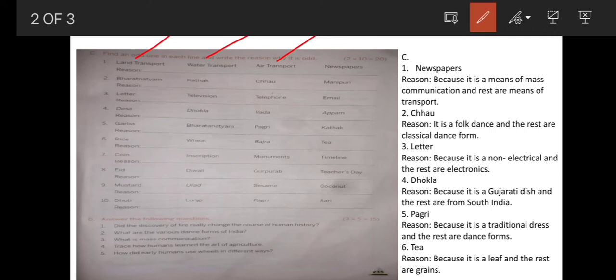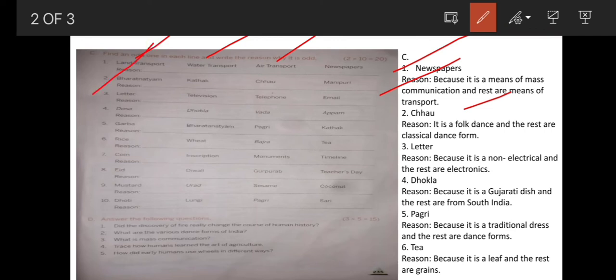So the answer is newspapers and reason. Write the reason: because it is a means of mass communication and the rest are means of transport. All the answers are given at the right of the screen. You can check it out.